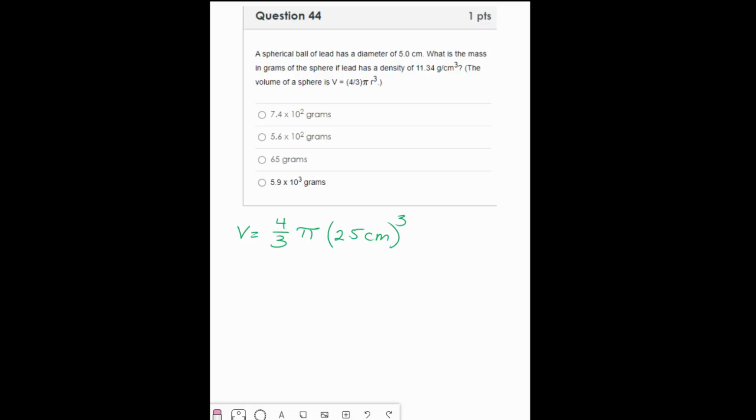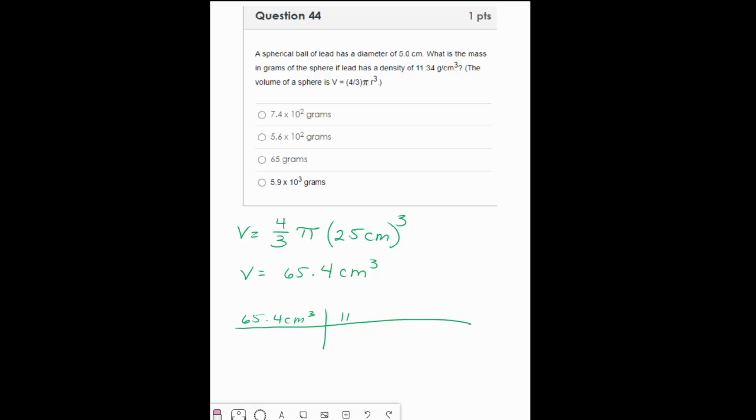So put it in your calculator. 2.5 cubed times 4 divided by 3 times pi. You can approximate pi at 3.14 if you wish. And the volume I get is 65.4 centimeters cubed. That's not the answer. That's just the volume. So now I'm going to use that volume, 65.4 centimeters cubed, and I'm going to use the density.